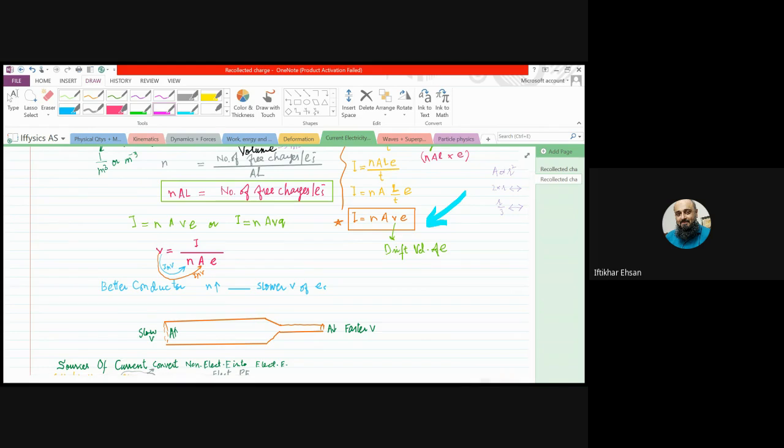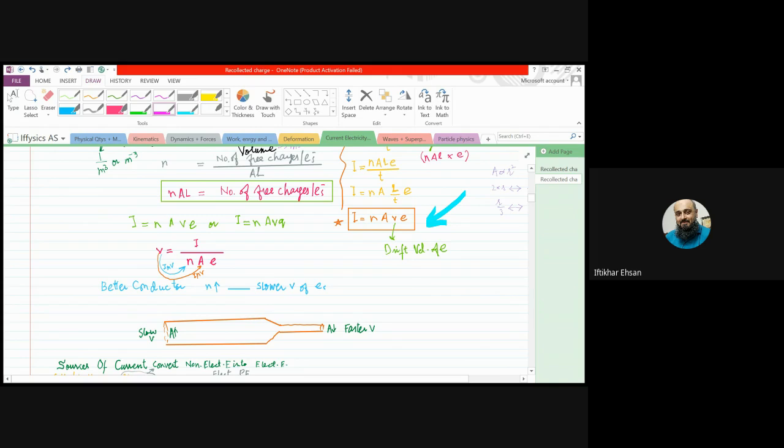And let me tell you, if we are considering the electrons to be flowing through the conductor, then we use the charge with the symbol E. But if some other free charges q are flowing, then E can be replaced by q, but both represent free charges, right? So the formula is sometimes written as nAvE, or the E can be replaced by q. Both are correct. Both are the same form.